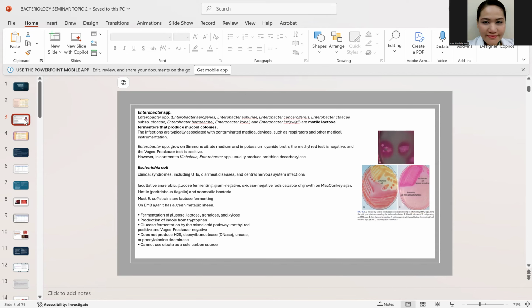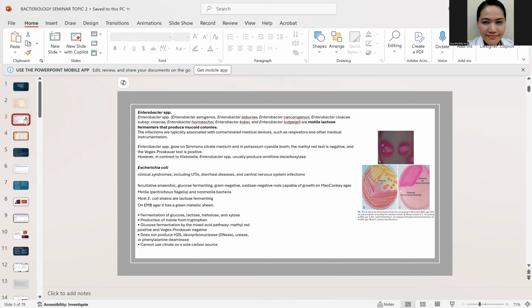Ano pa klaseng characteristic niya? You can culture it saan? Sa EMB agar. It can give you a greenish metallic sheen on the EMB agar. Okay? So, take note of the characteristic of your E. coli. Okay? How will you distinguish the E. coli from the Klebsiella and the Enterobacter?